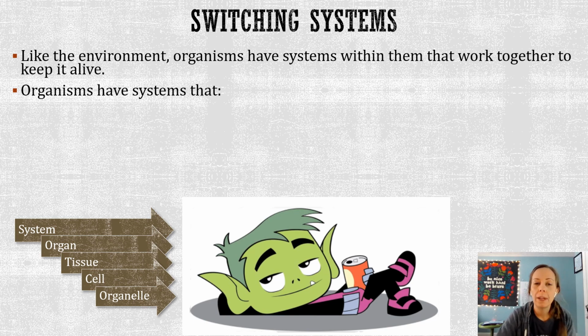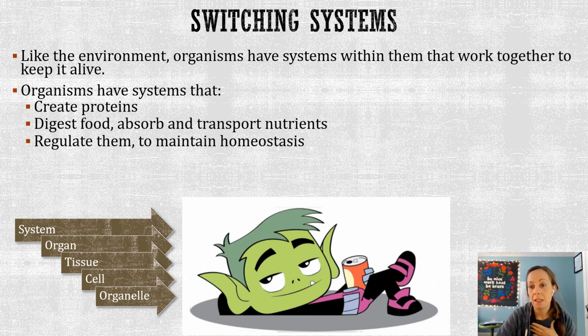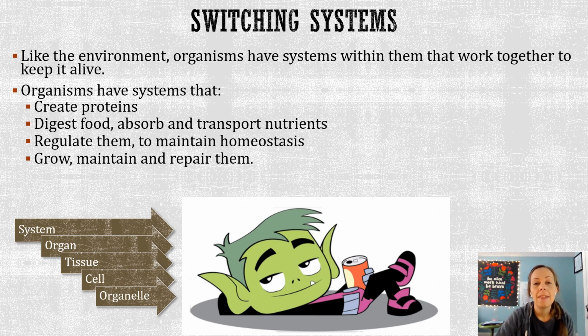All right, so organisms, and I say organisms with a real purpose because it's not just humans, have systems that keep them alive. They have systems in their body that create proteins. They have systems in their body that digest food, and absorb and transport nutrients. They have systems in their body that regulate them and help to maintain homeostasis, which means keeping things in balance. They have systems in their body that are going to grow, maintain, and repair them.